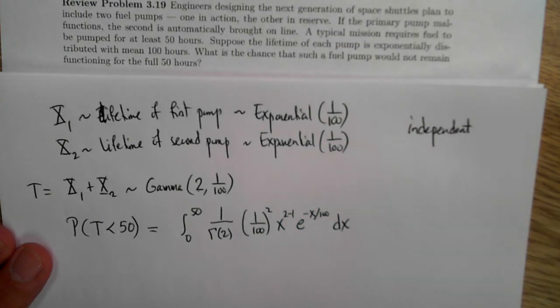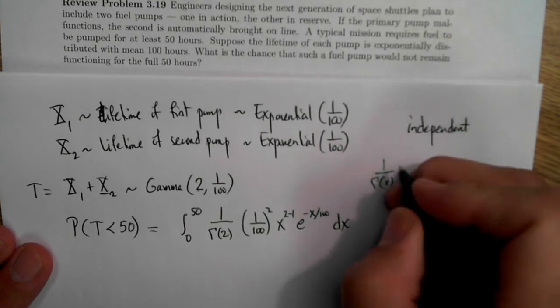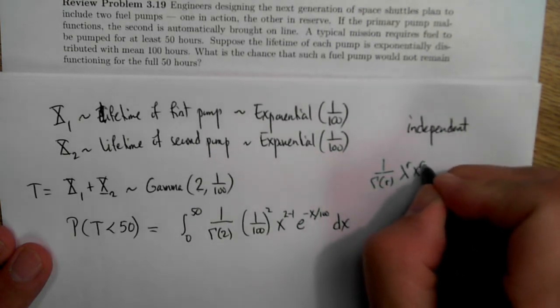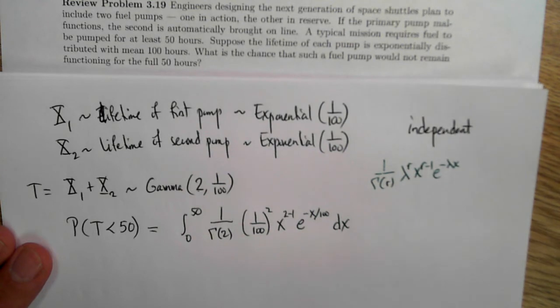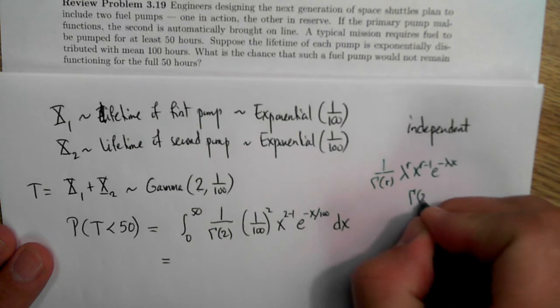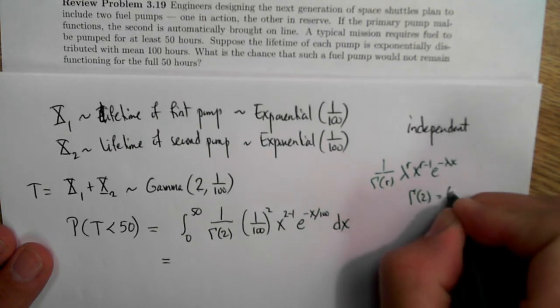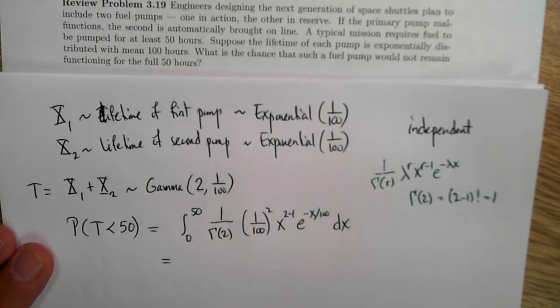Remembering that, let me just write it over here in the notes, that 1 over gamma of r, lambda to the r, x to the r minus 1, e to the minus lambda x, that is the PDF for a gamma distribution with parameters lambda and r. Okay, now gamma of 2 is equal to 2 minus 1 factorial, so that's equal to just simply 1.